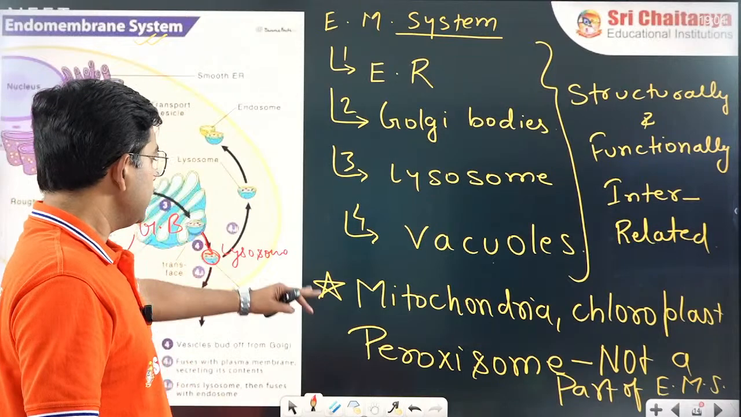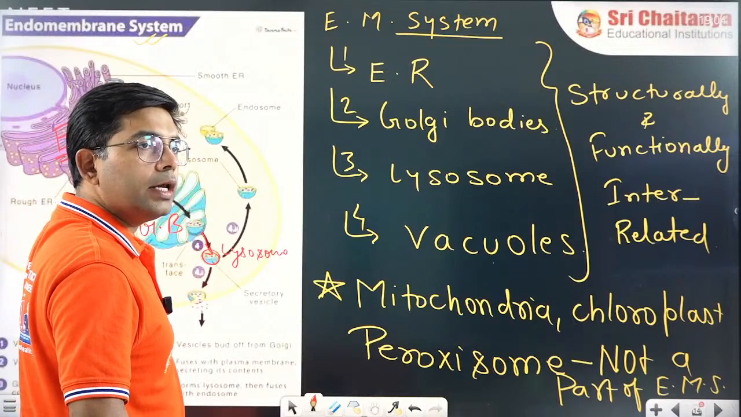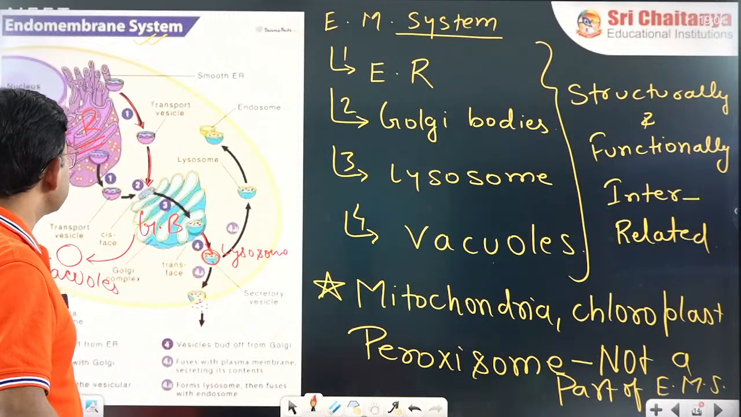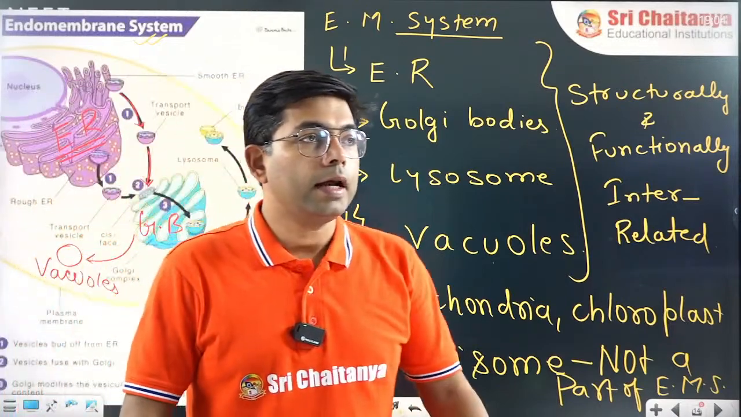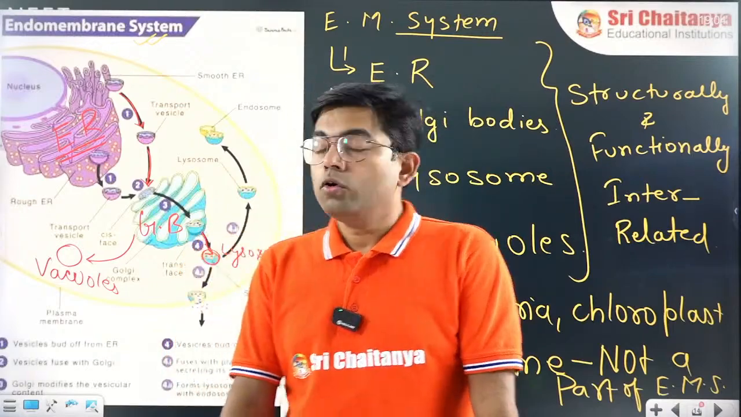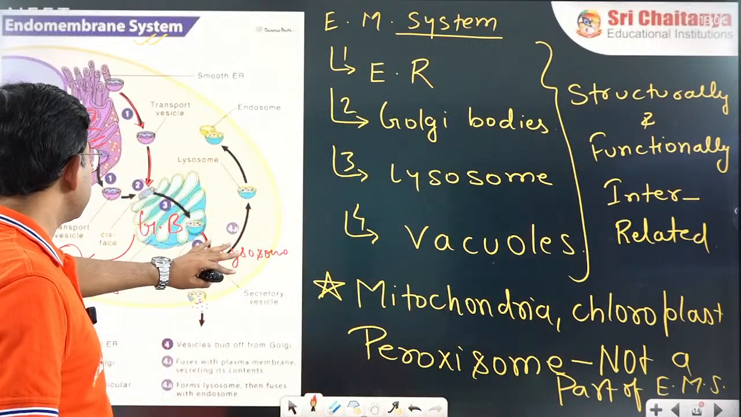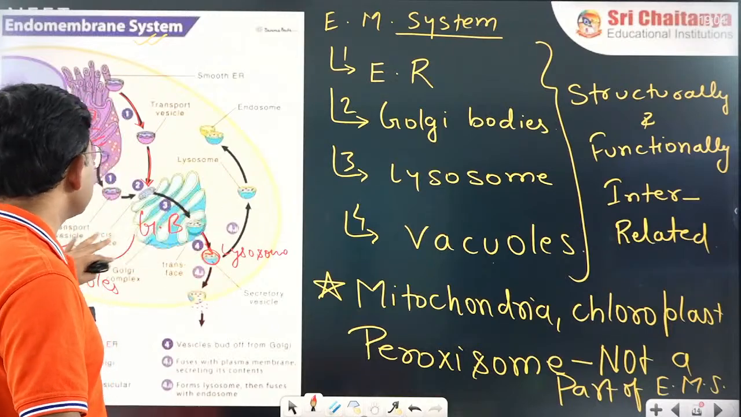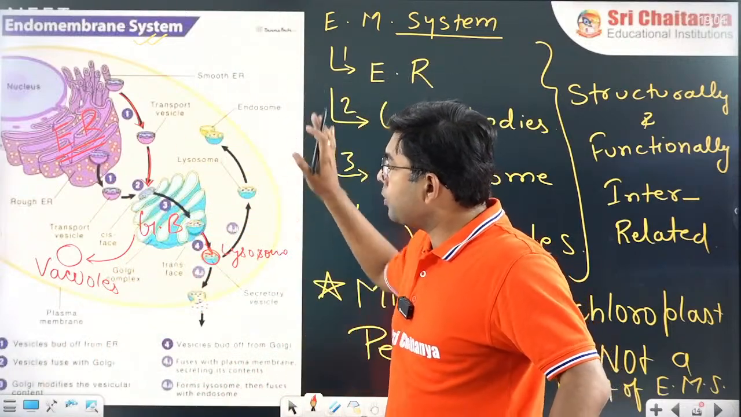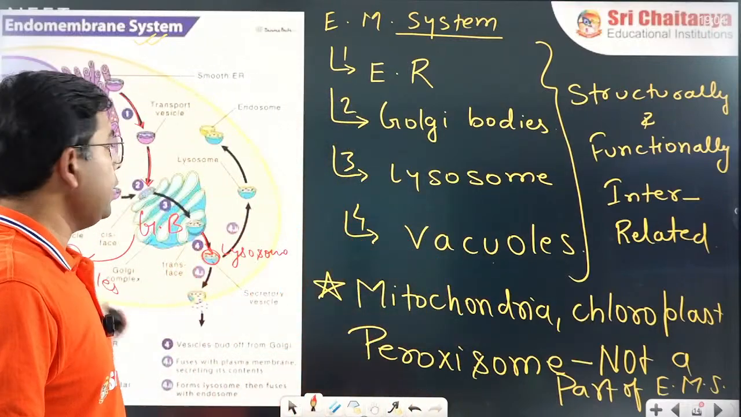So the lysosome and vacuole are formed from the Golgi body, and the Golgi body is continuously connected with the ER. So ER is connected with Golgi body, which is connected with lysosome and also with vacuole. I hope you all understood that the endomembrane system components are interconnected: ER, Golgi, lysosome and vacuole.